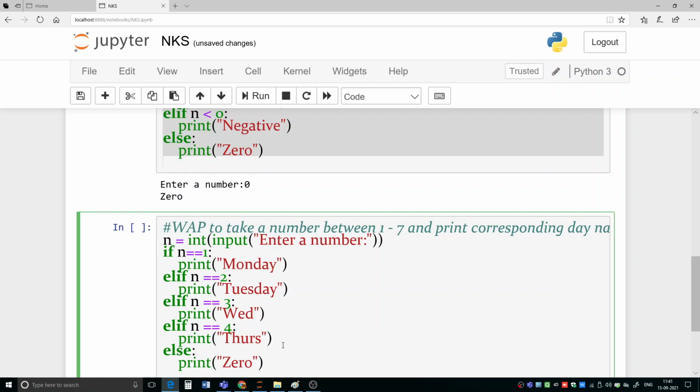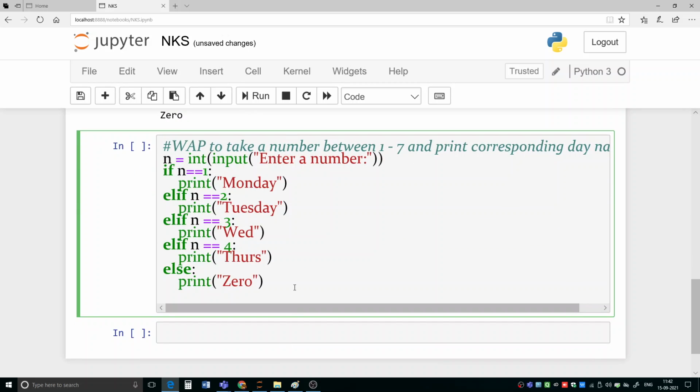Okay, so like this you have to write till Sunday, and else you can write, suppose I have completed, else you can write, suppose anybody entered a number which is not between 1 and 7, so in that situation you can display a message, wrong input, like this you can display.